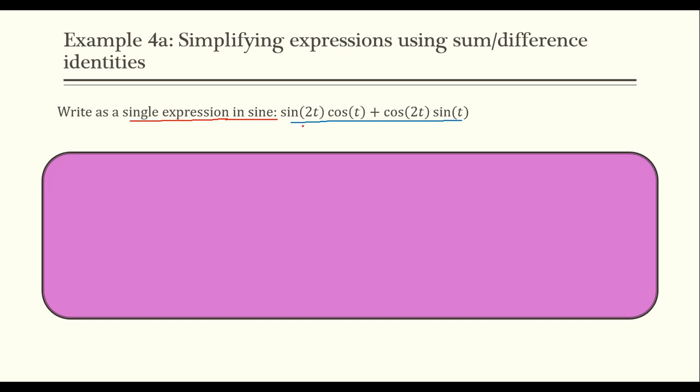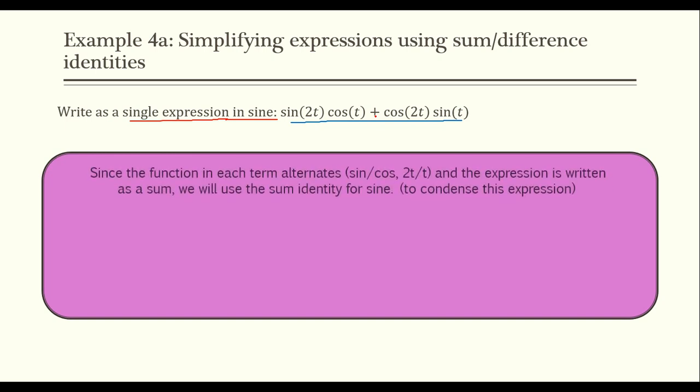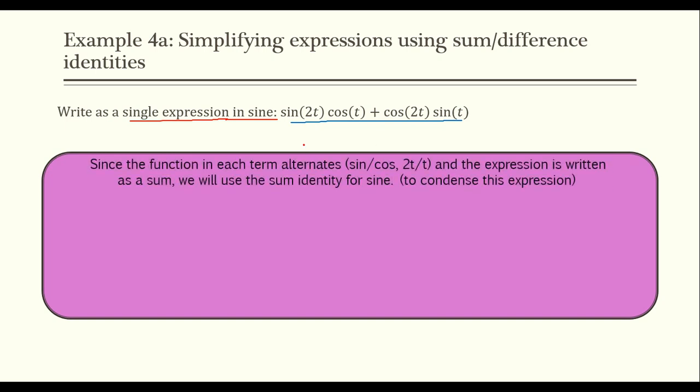So looking at this, I notice that we have a summation here, so I'm probably going to have to use a sum identity. And I also notice that I have sine, cosine, cosine, sine, so they're alternating. Then I have 2t, t, 2t, t: alpha, beta, alpha, beta. So I know I'm going to have to use the sum identity for sine in order to condense this. Just as a refresher, here is our sum identity for sine: sine alpha cosine beta plus cosine alpha sine beta is equal to sine of alpha plus beta.